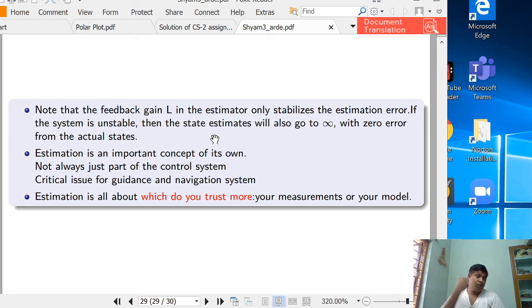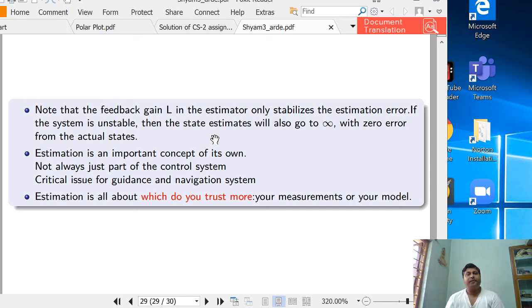Also you have to trust your measurement, that you are tapping the y from the original system. If your measurement is corrupted by noise, then what will happen? This Luenberger observer may not work.